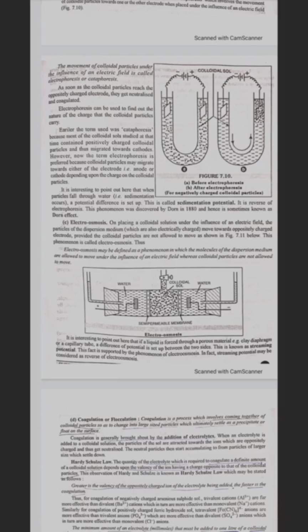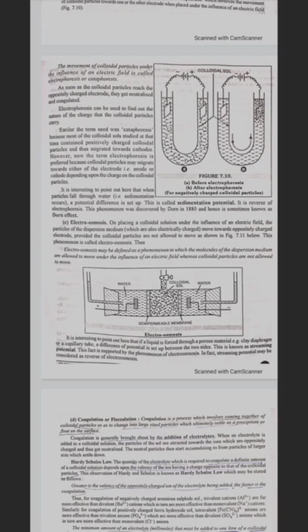Electrophoresis can be used to find out the nature of the charge that the colloidal particles carry. Earlier, the term used was cataphoresis because most of the colloidal sols studied at that time contained positively charged colloidal particles and thus migrated towards the cathode. However, now the term electrophoresis is preferred because colloidal particles may migrate toward either electrode, anode or cathode, depending upon the charge on the colloidal particle.